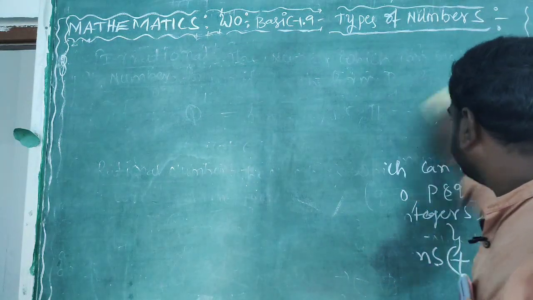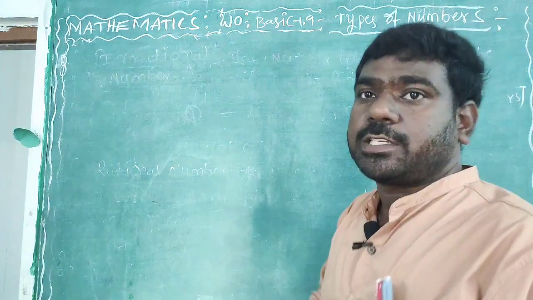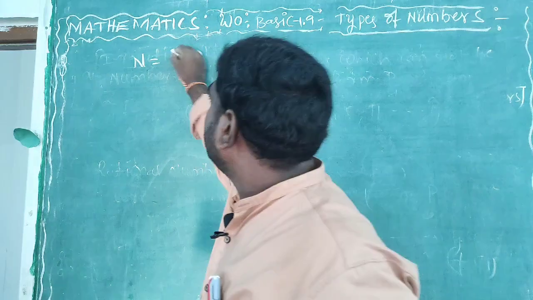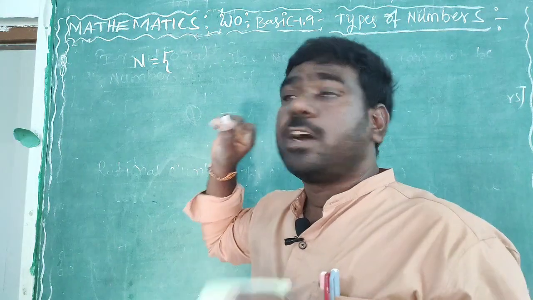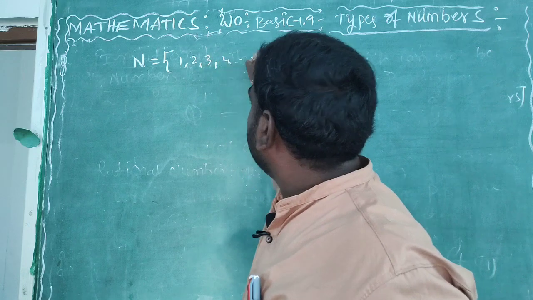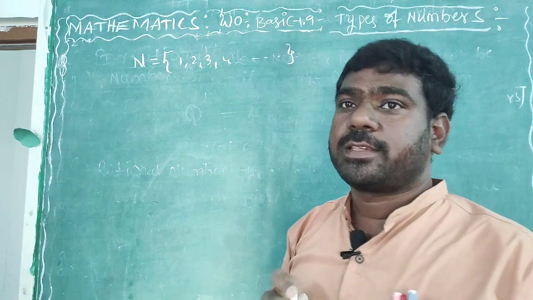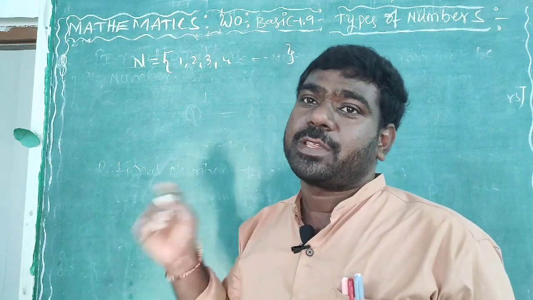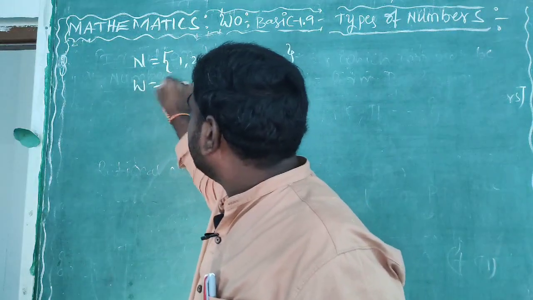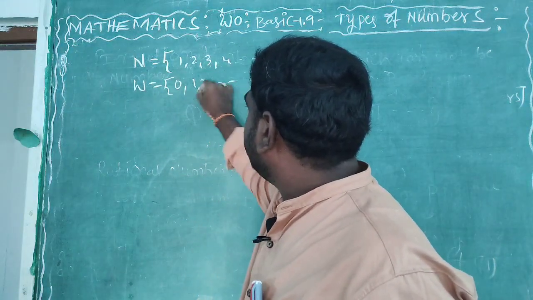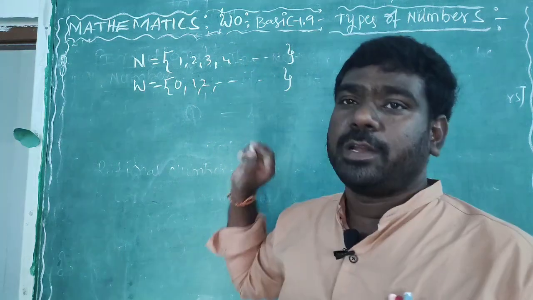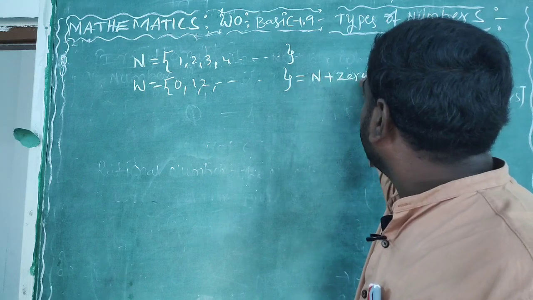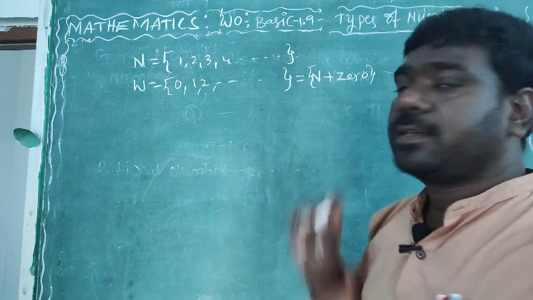Okay, one shot explanation. See here, first natural numbers, represented by the letter N, where we count 1, 2, 3, 4 and so on. These are all natural numbers. Counting numbers and positive numbers are all the same, just different names. Next one is whole numbers. We count from 0, 1, 2, 3 and so on to infinity. These are the whole numbers, meaning the set of natural numbers plus 0.